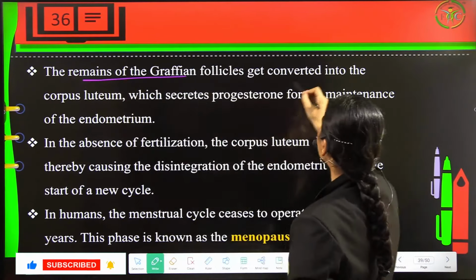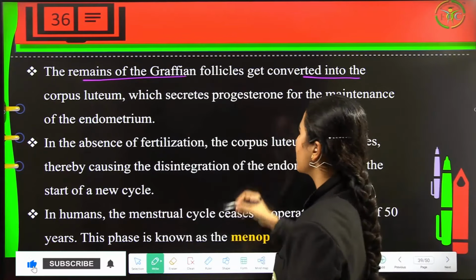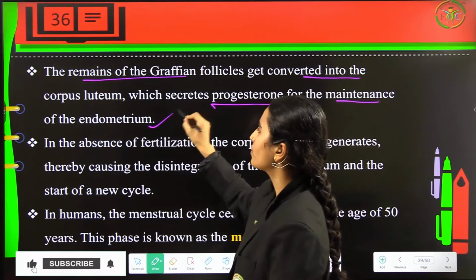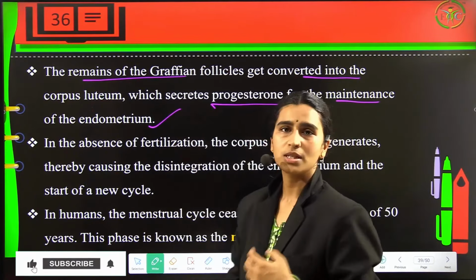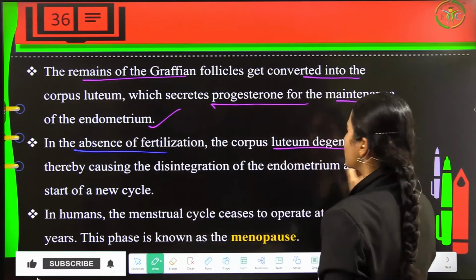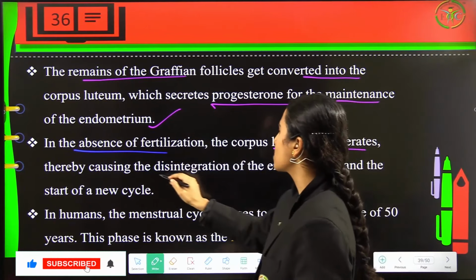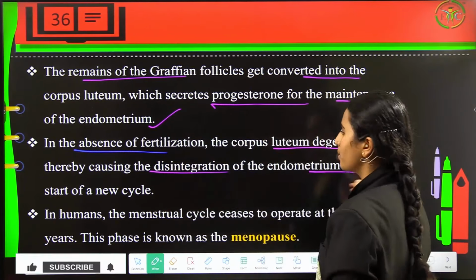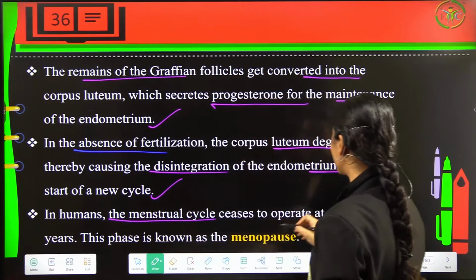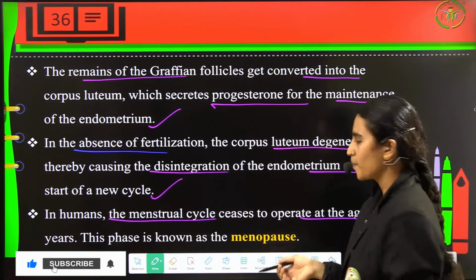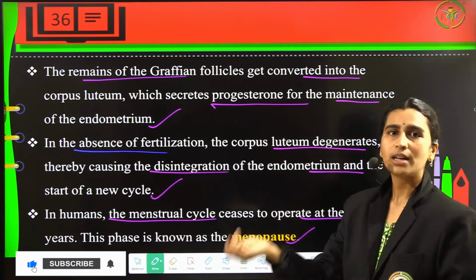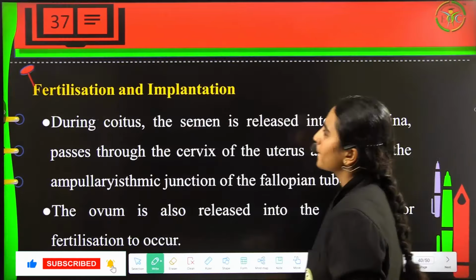Now the remains of the Graafian follicles will get converted into the corpus luteum, and this will secrete the progesterone hormone which will help in the maintenance of the endometrium. So the progesterone hormone is very much important for the maintenance of the endometrium, and in the absence of fertilization the corpus luteum will degenerate, and this is the one which is causing the disintegration of the endometrium, and again a new cycle is going to start. In humans, the menstrual cycle will cease to operate at the age of 50. So this is called the menopause time. As I told you, the beginning is the menarche and the end is the menopause.